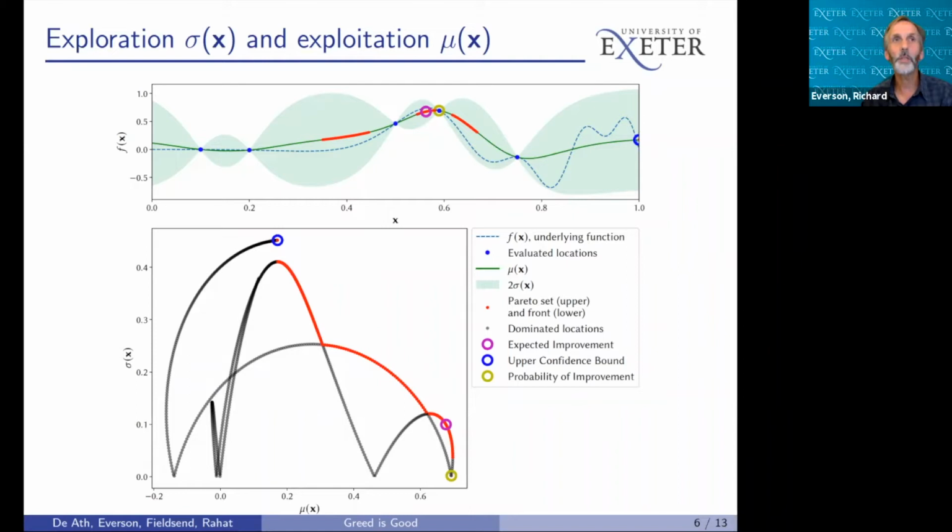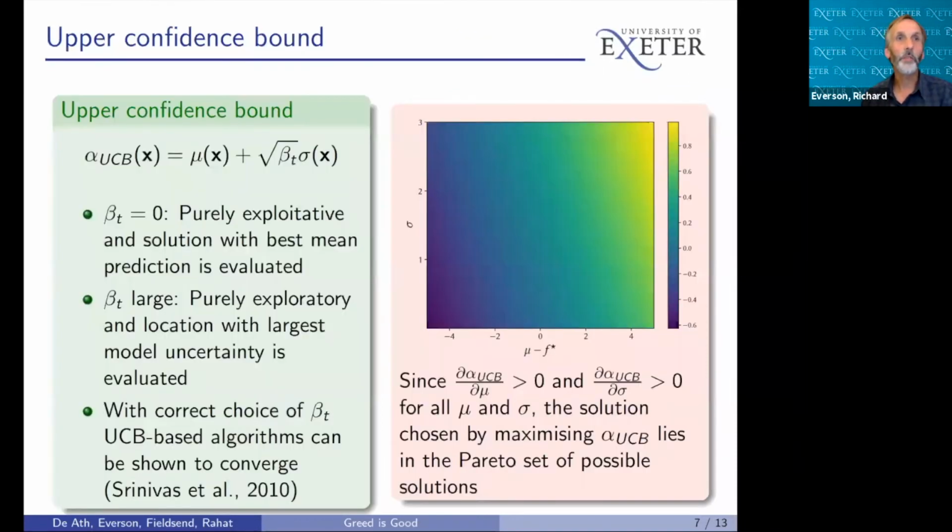A natural thing to do is to select the next point to be evaluated from the Pareto set, and indeed, the expected improvement and the upper confidence bound acquisition functions do so, but the probability of improvement function does not. In fact, it's straightforward to show that locations that maximize the upper confidence bound must lie in the Pareto set.